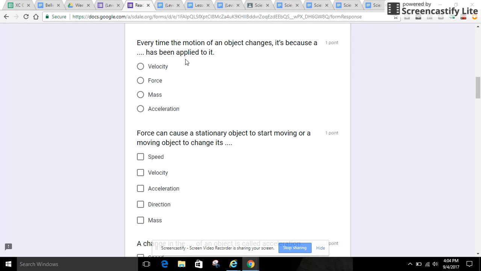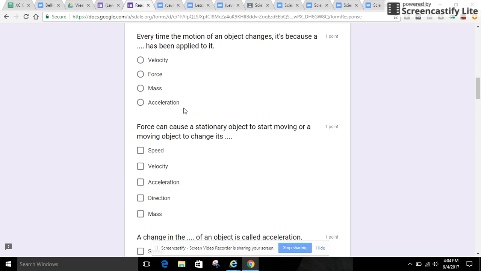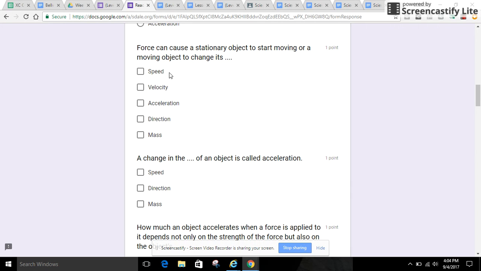Next question. Every time the motion of an object changes, it's because a has been applied to it. Velocity, force, mass, acceleration. Next question. This one you can also choose more than one.